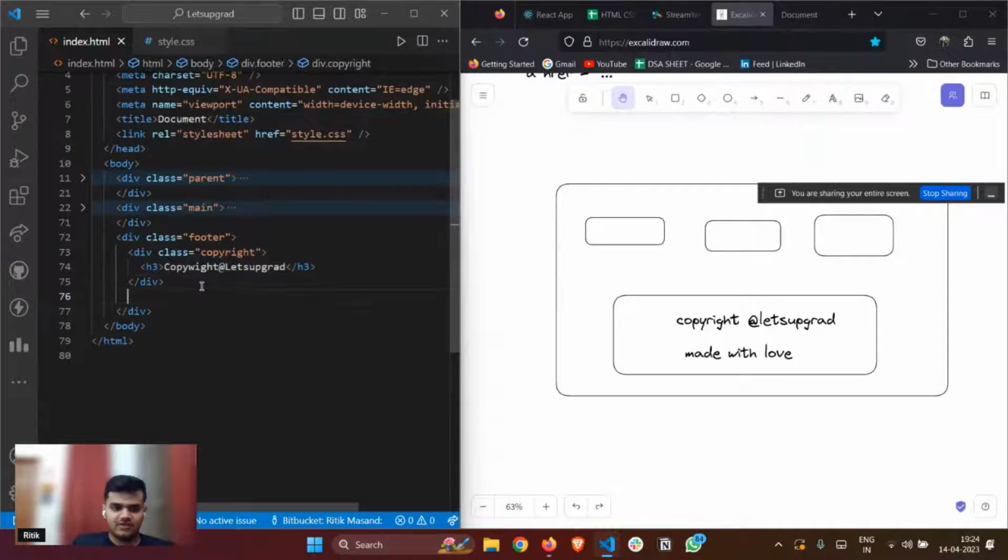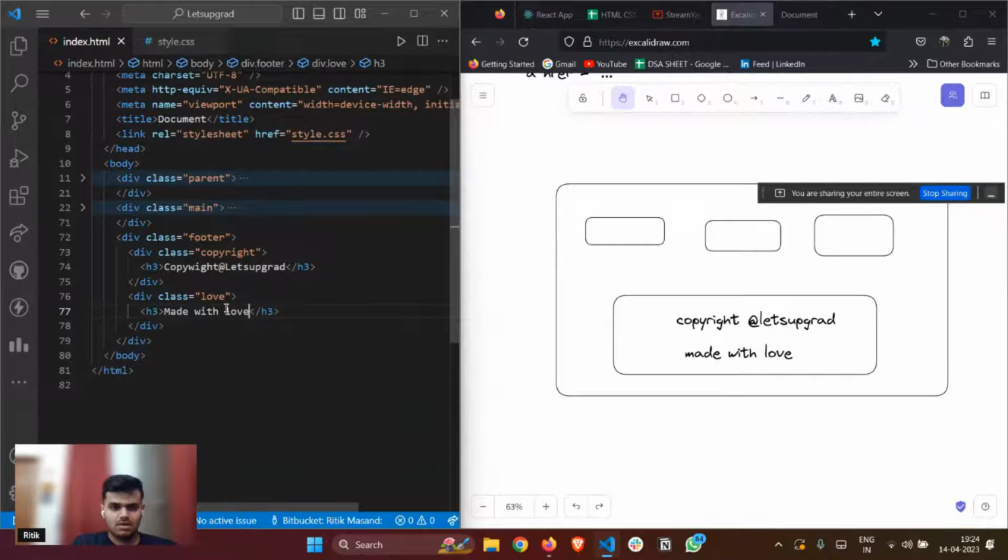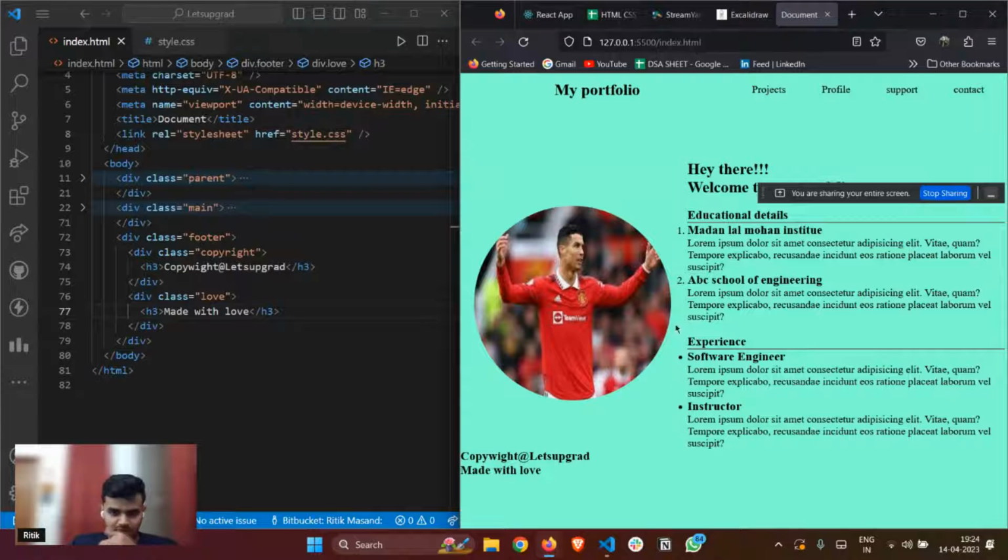This is the copyright div, and one more div I'm thinking, love, right? So this will have made with love, something like this. Okay. So if I go here now, this is coming like this.